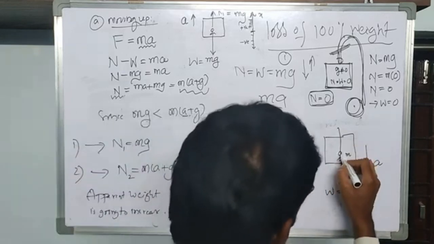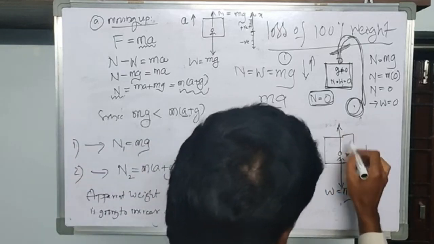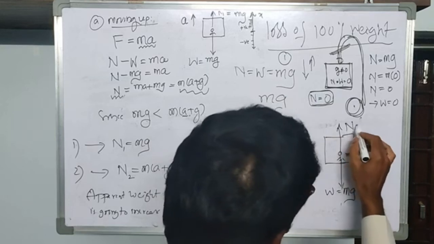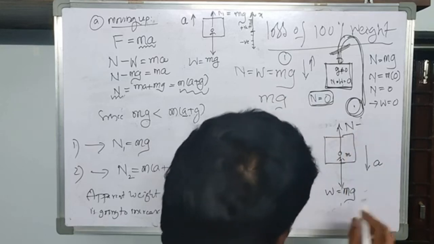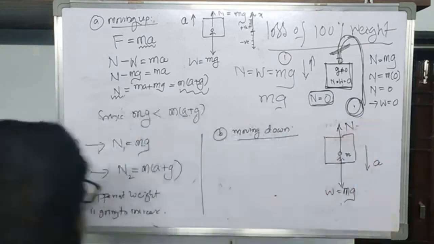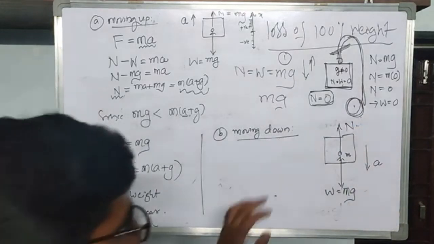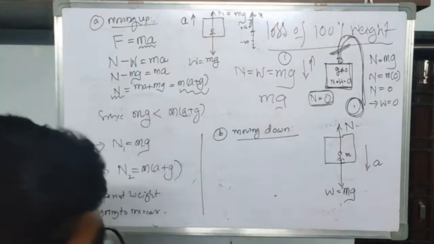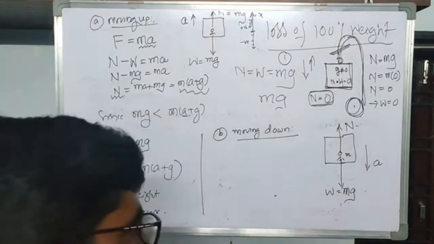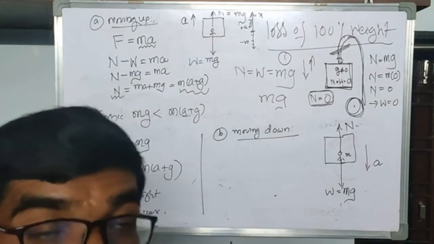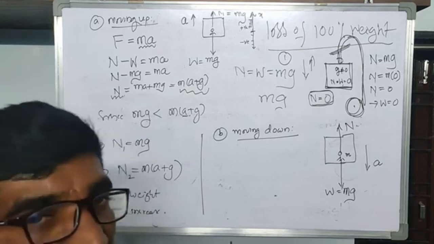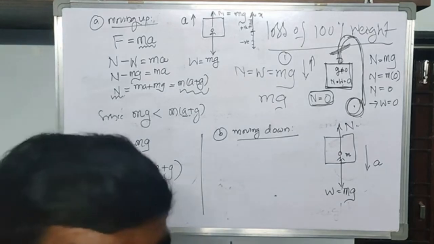In the opposite direction, the person always has a normal reaction. Let us just say this is the normal reaction. What you have to note is that the normal reaction is not always equal to the weight. That depends upon the circumstances. That's a very important point you have to note.